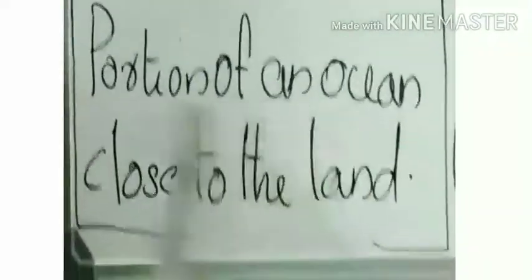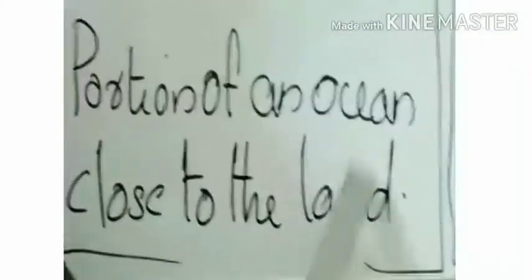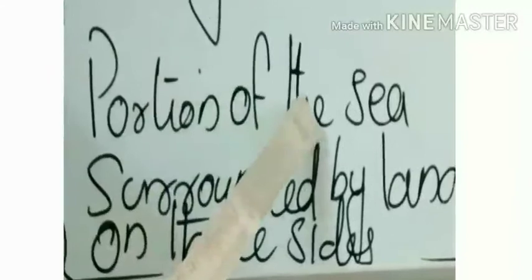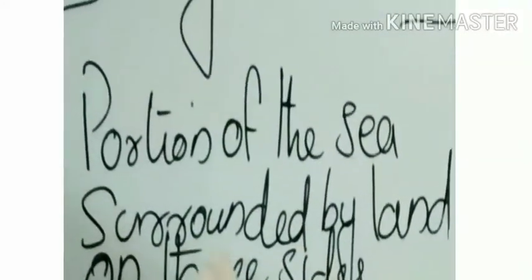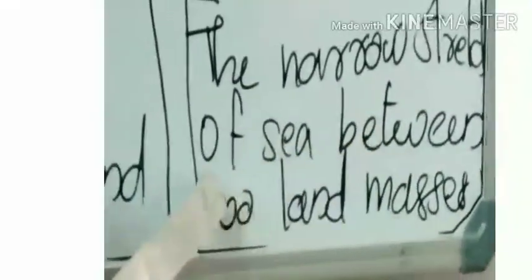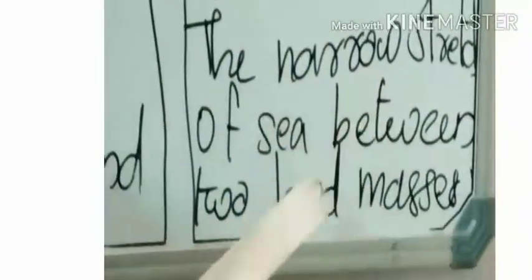Portion of an ocean close to the land is called the sea. Bay: portion of the sea surrounded by land on three sides is called a bay. Strait: the narrow stretch of sea between two land masses is called a strait.